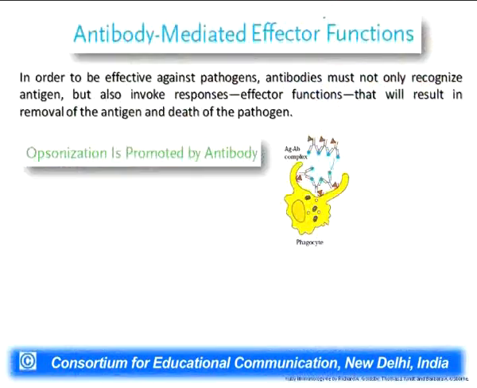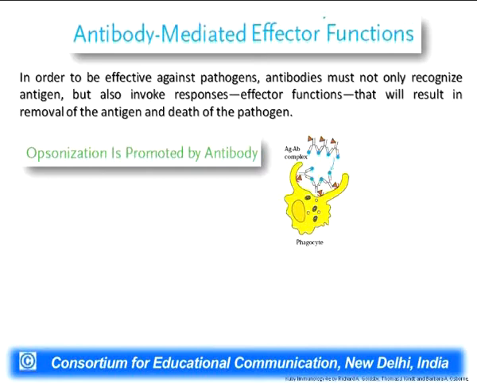Now, what are the various mechanisms through which these antibodies clear these antigens or the pathogens from our body? There are three major mechanisms by which this antibody clears these antigens from our body. The first is called opsonization, the second one is called complement system activation, and the third one is called antibody mediated cell cytotoxicity clearance. Well, we will come into each of them one by one.